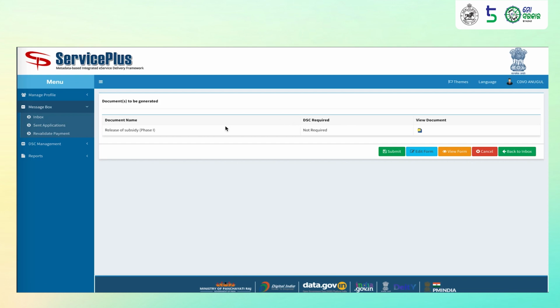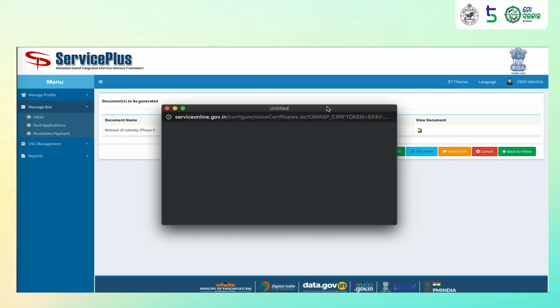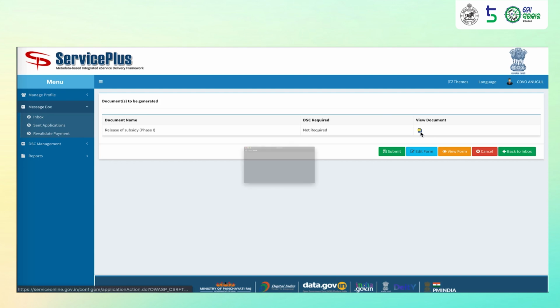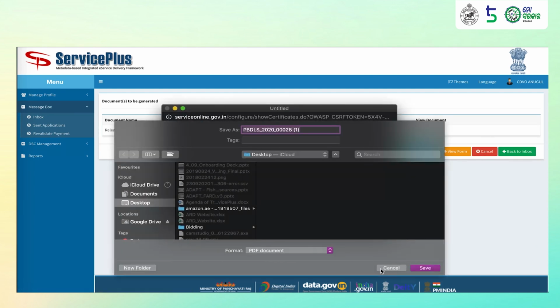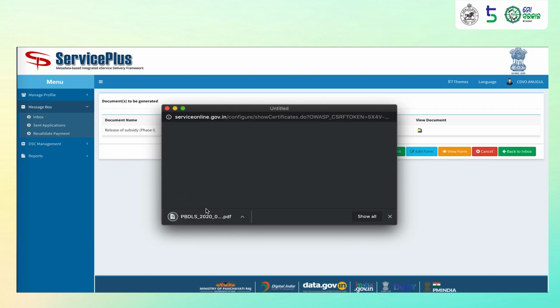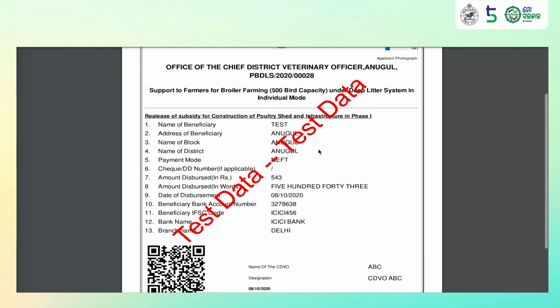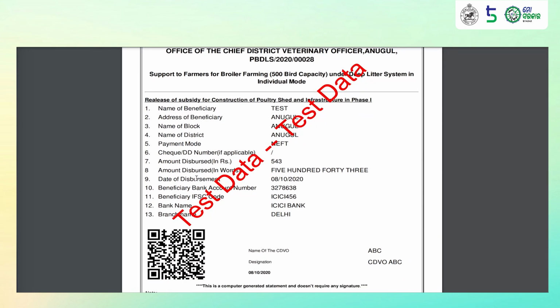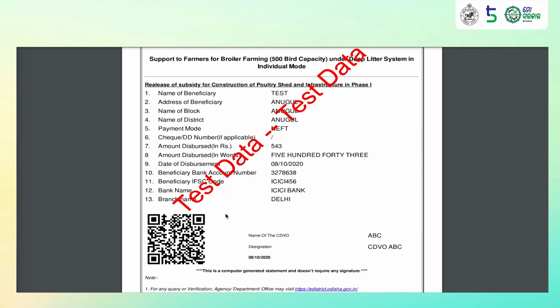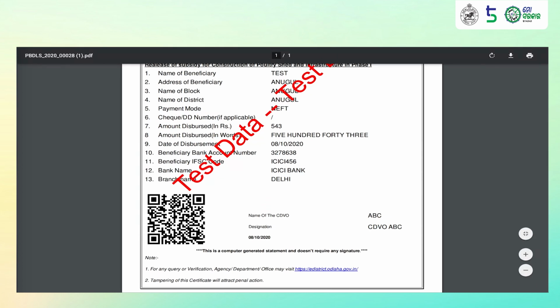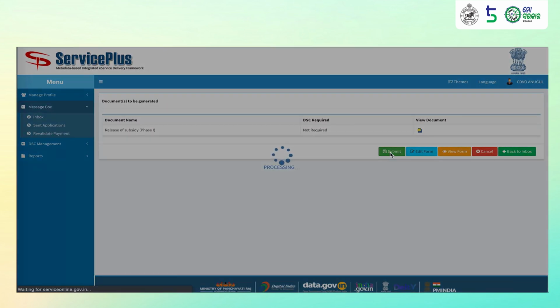Once he has submitted all the details, a document will be generated by the portal with details of all the bank account details of the beneficiary as well as the amount of subsidy disbursed. The CDVO may download this document and keep it for his or her reference. This document has details of the beneficiary, the amount disbursed, mode of payment, name of the CDVO and designation, etc. Once processed, the CDVO clicks on submit.